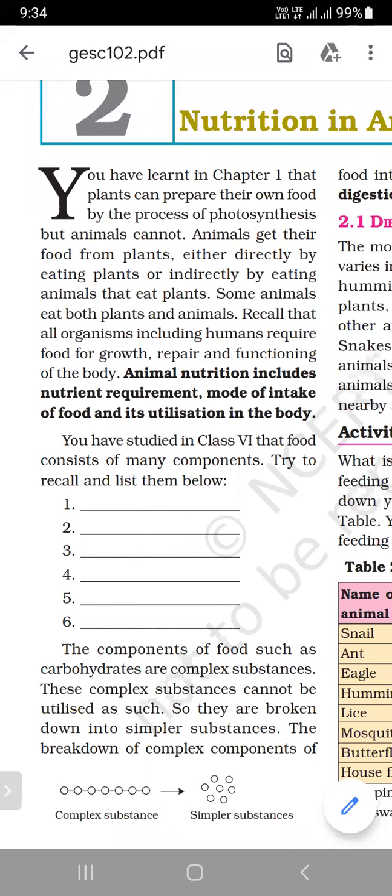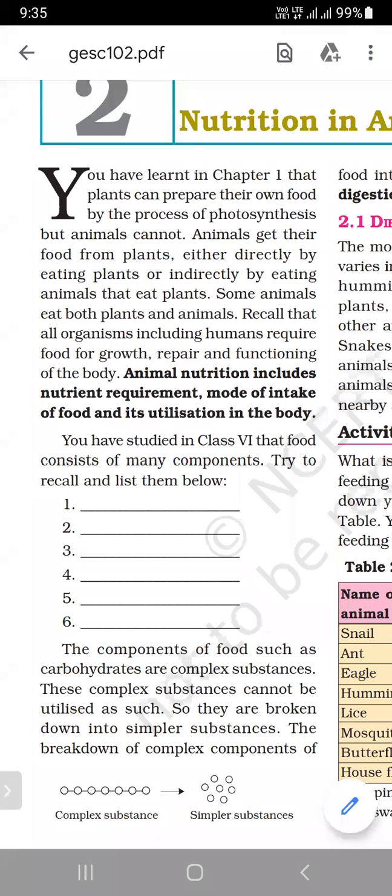But animals, including human beings, do not have chlorophyll, so they cannot synthesize their food by themselves. They depend on others for their food, so they are heterotrophs. Animals get their food from plants, either directly by eating plants or indirectly by eating animals that eat plants. So basically we depend on plants directly or indirectly.